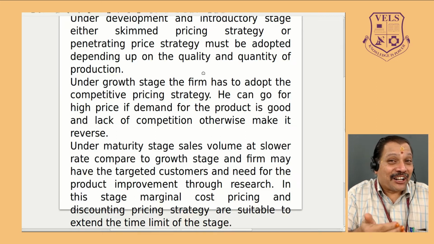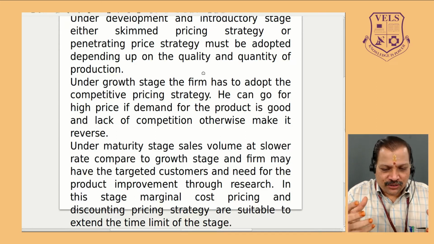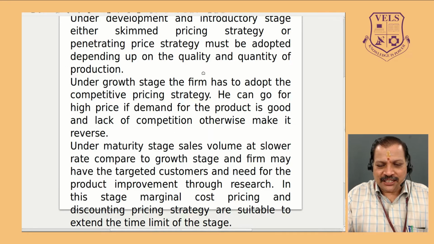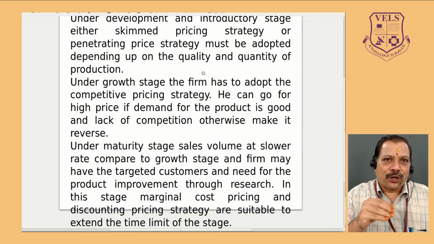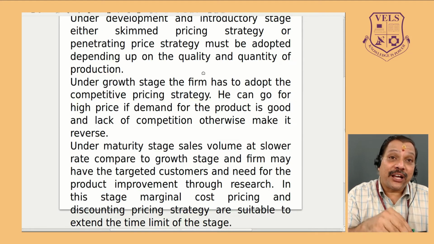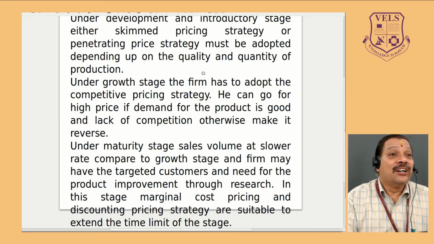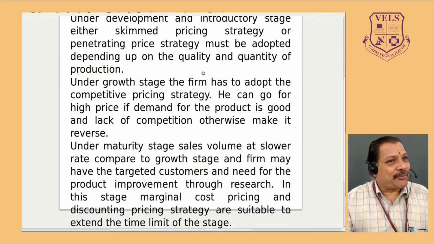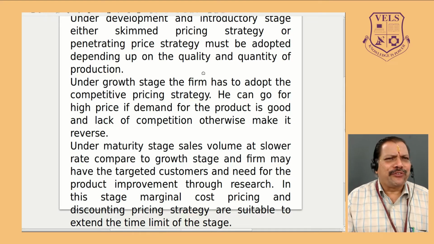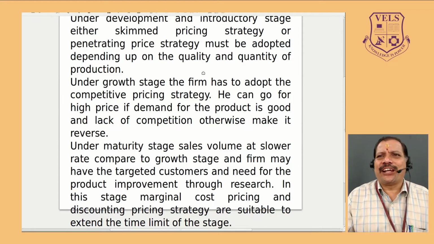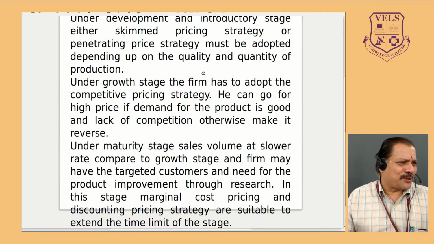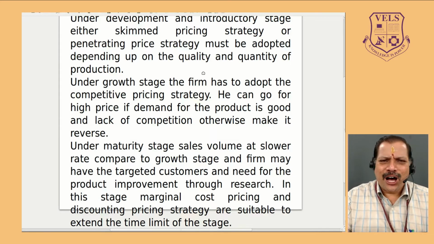But under the maturity stage, calculating marginal cost is a Herculean task. It is not as easy as you think. When you want to know the marginal cost, you should know the average cost as well as the total cost, and what the level of output is. Suppose it's a multi-brand product; it is very difficult to calculate the marginal cost, because the firm has n number of products. How can we specify that this particular product has this marginal cost?